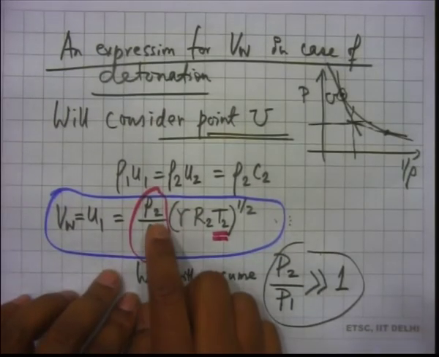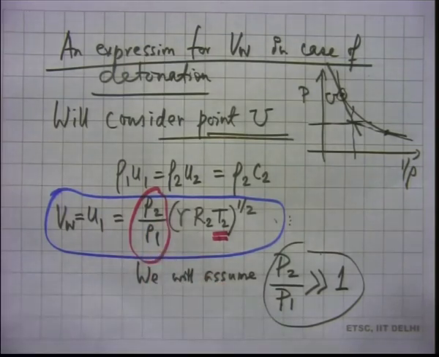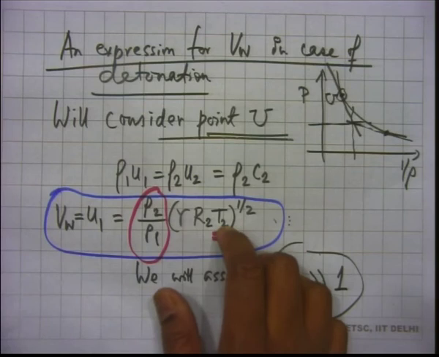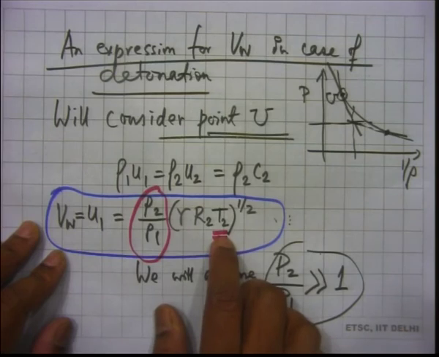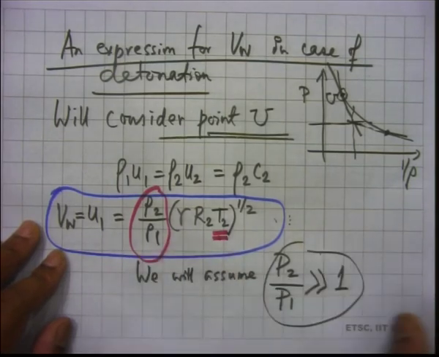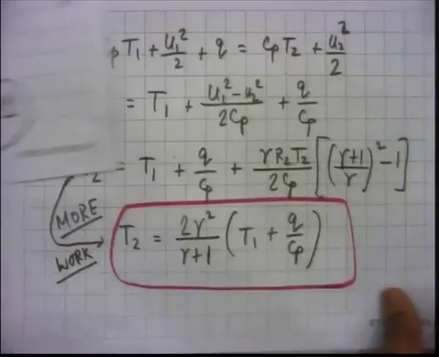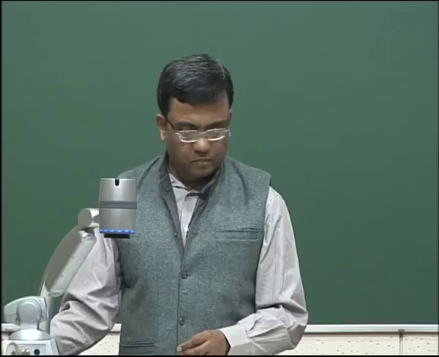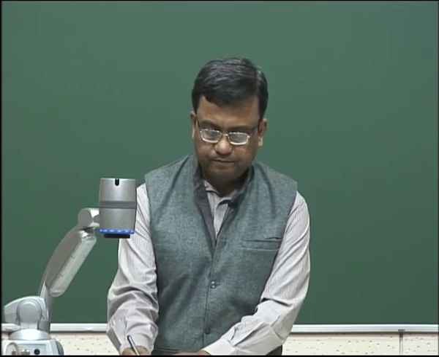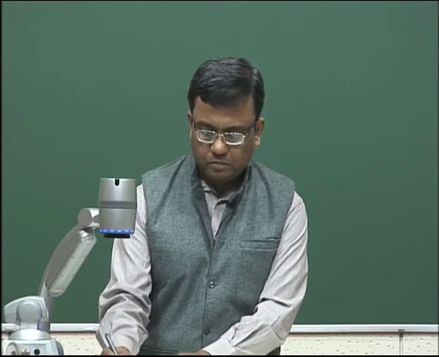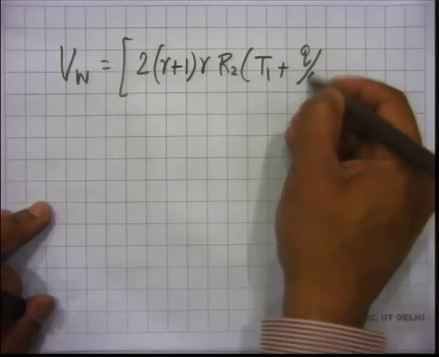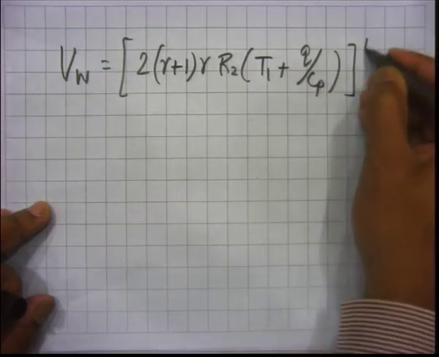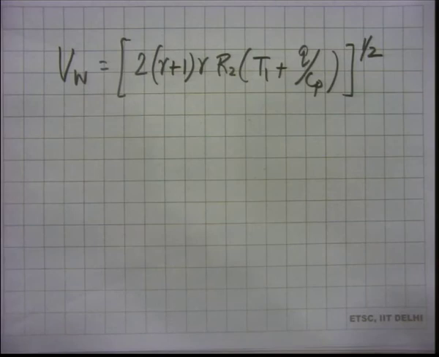We have in the VW expression, we have rho 2 by rho 1, we also have T2. So, we can place all this: we got an expression for T2, we have rho 2 by rho 1 equal to gamma plus 1 by gamma, we can do all that. And then finally, we will get VW. So, this will work out for you.